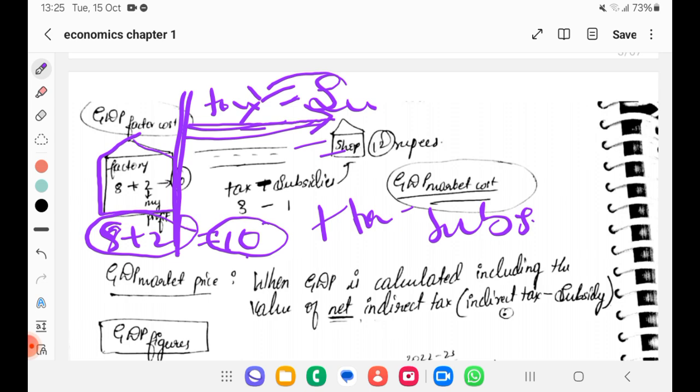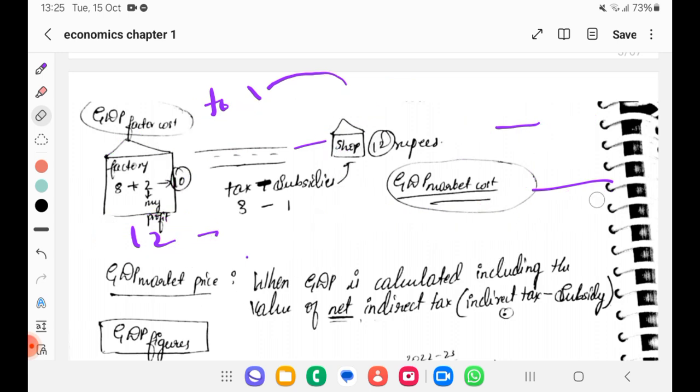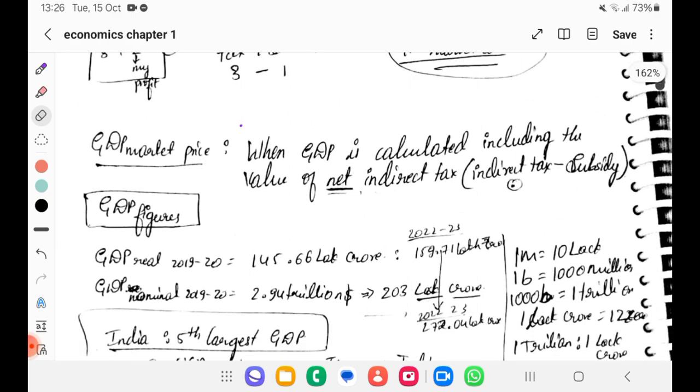Once you reach the market, along with GDP at factor cost, you would have also paid tax, and you would also have got some benefits, that is subsidies. So that should be equal to GDP at market cost. So GDP at market price is when GDP is calculated including the value of net indirect taxes. We say total indirect tax plus minus subsidy is net indirect taxes.